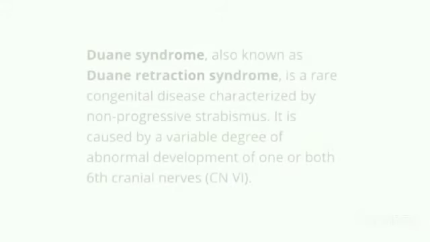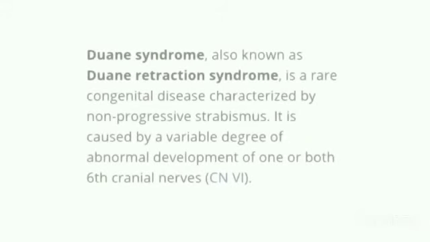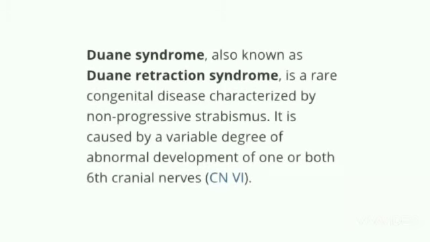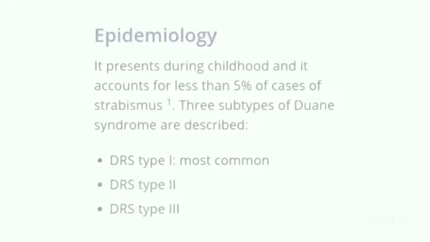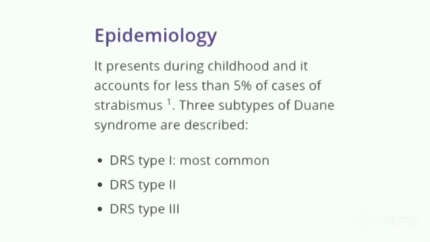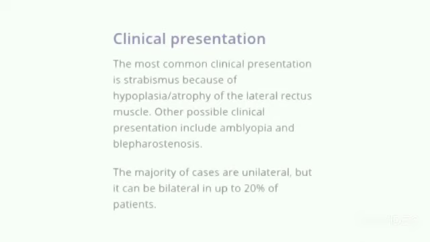Also known as Duane retraction syndrome, it is a rare congenital disease characterized by non-progressive strabismus due to abnormal development of one or both sixth cranial nerves. Mostly presents during childhood, accounts for less than 5% of the cases of strabismus, has three subtypes. Type 1 is the most common. Most common clinical presentation is strabismus due to hypoplasia of lateral rectus muscle.